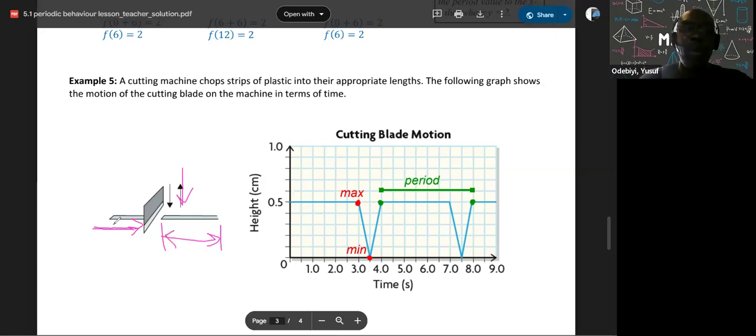Okay. So the time it takes to come down, come back up, and then do that again is the period. So what is the period? If I start up here, my blade's up here, I'm waiting, it comes down, comes back up. So that's my period right here. From here to here is my period. So let's look at it. I started off at 4 and it repeated again at 8, right? So my period is going to be 4, okay? Now let me clear my screen here.